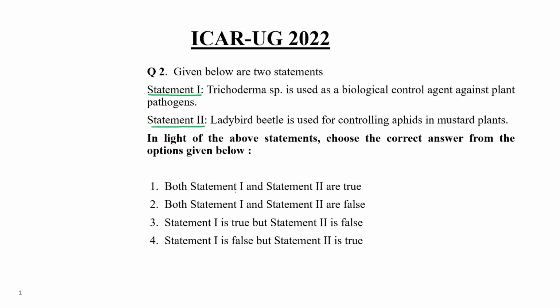Okay, now time up. Let's discuss the answer. You know this, we have already read about this beetle: ladybird beetle acts as a predator for the aphids, all the insects which act as prey on this particular mustard plant. This statement is true. Ladybird beetle is a biological control agent.